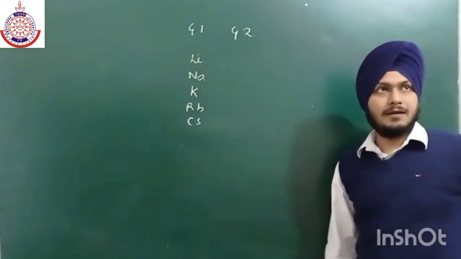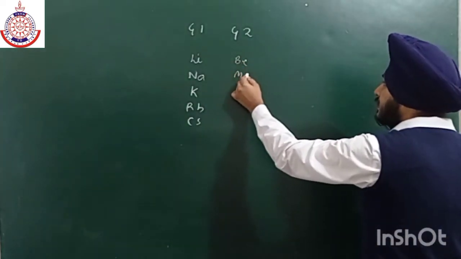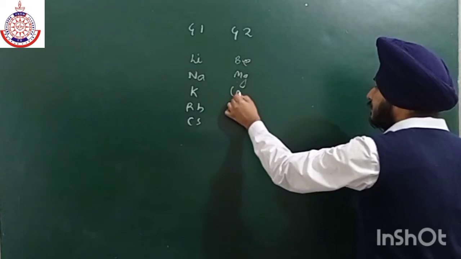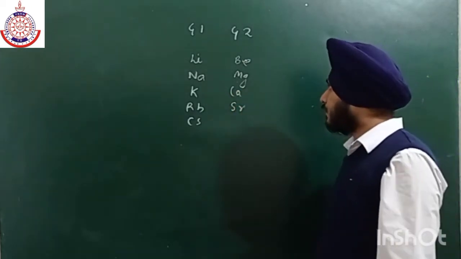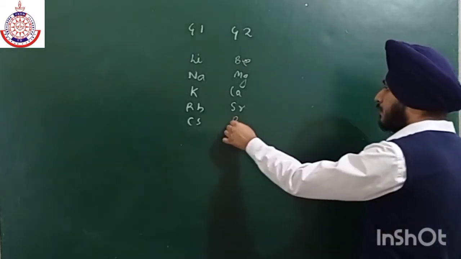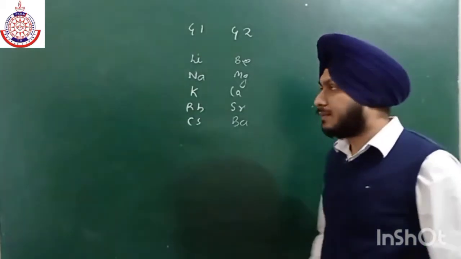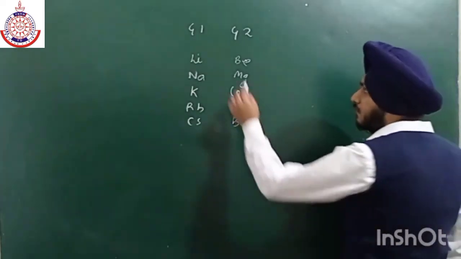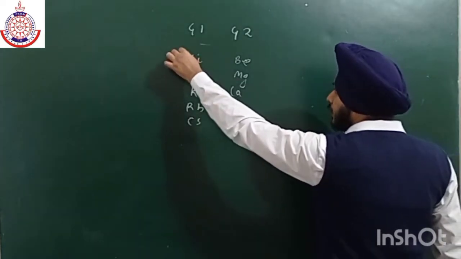Similarly, group 2 elements are beryllium, magnesium, calcium, strontium and barium. So these are the alkaline earth metals.